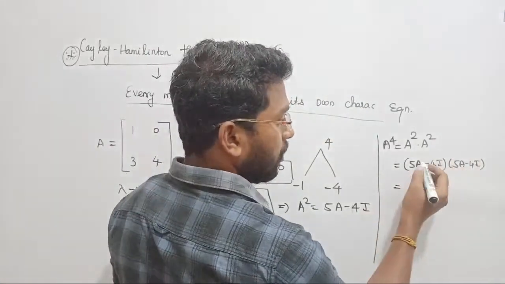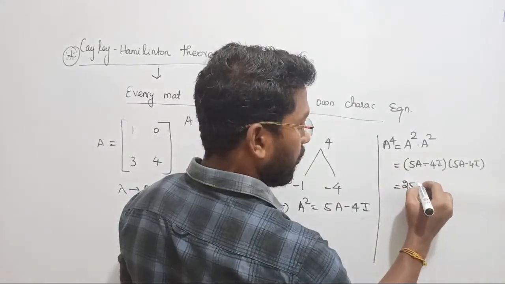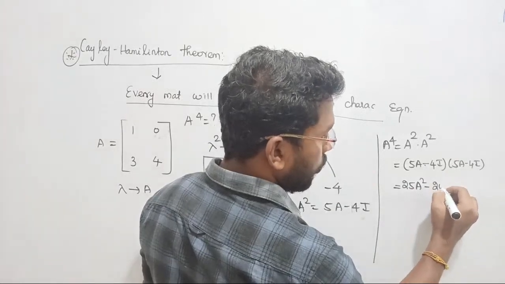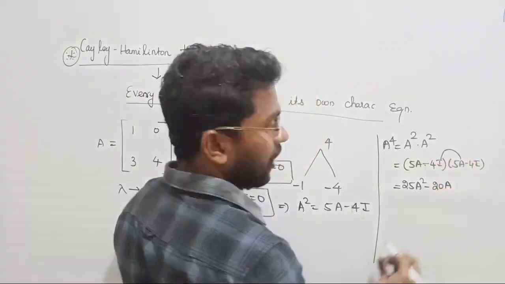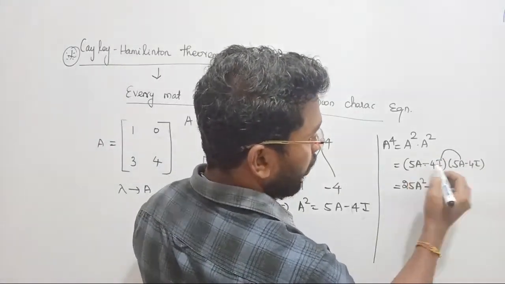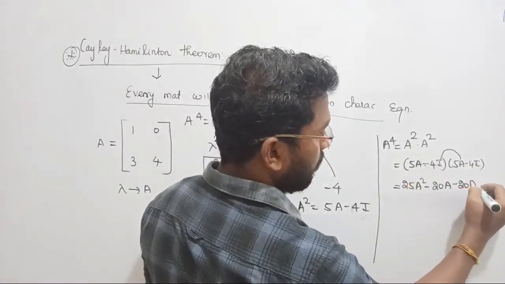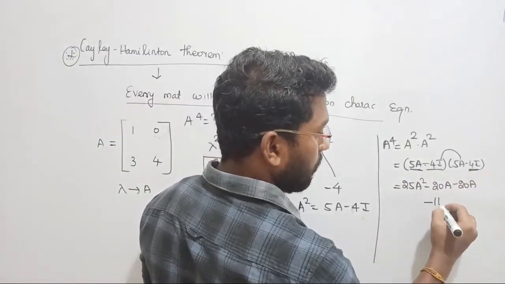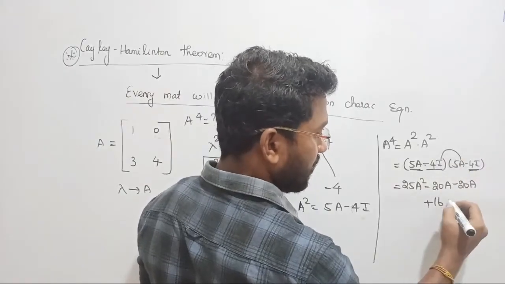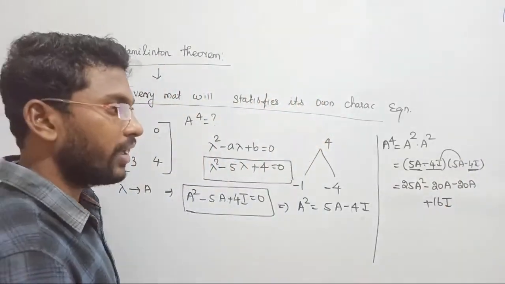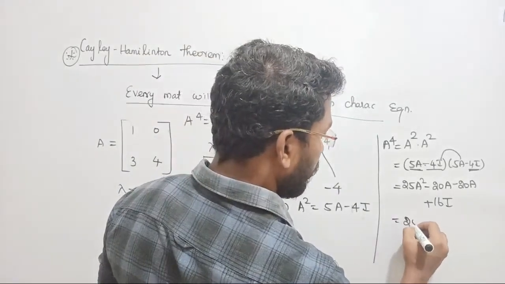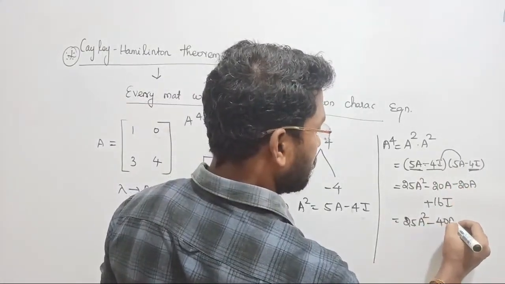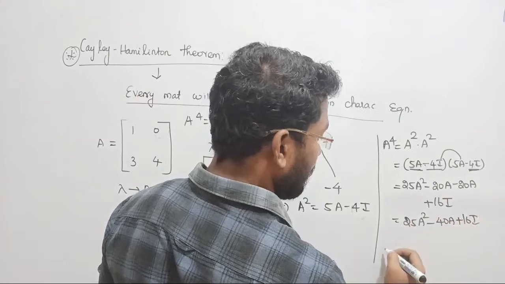இப்போ ரெண்டுத்தையும் மல்டிப்ளை பண்ணீங்கன்னா 5a into 5a will become 25 times of a square minus, right? 4 into 5 will become what? Minus 20 times of a into I will become a only again, right? Next 5 into 4 again minus 20 times of a, because this 5a into this minus 4i, and then minus 4i into minus 4i, minus into minus will become plus, 4 into 4 will become 16, I dot I will become I only, unit matrix, right? So what is the conclusion? Here I am getting 25 times of a square minus 20a minus 20a will become minus 40 times of a plus 16 times of I. இப்படி எழுதிக்கலாம்னு சொல்றாரு, right?